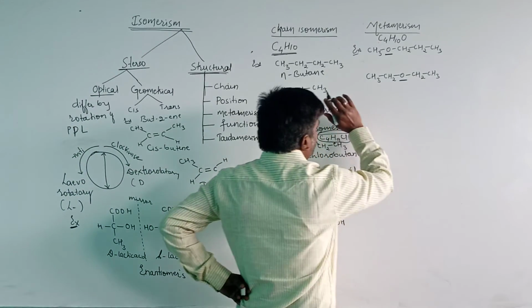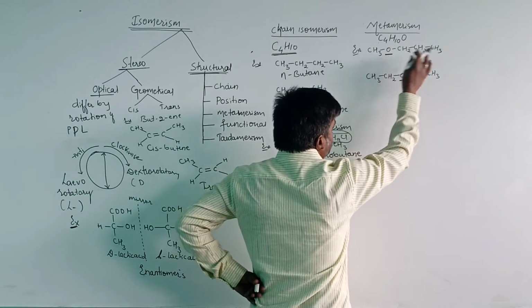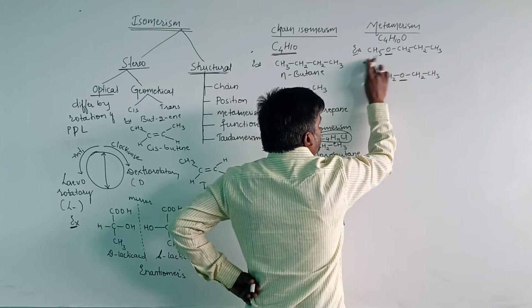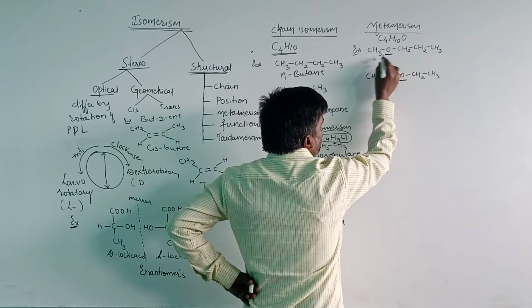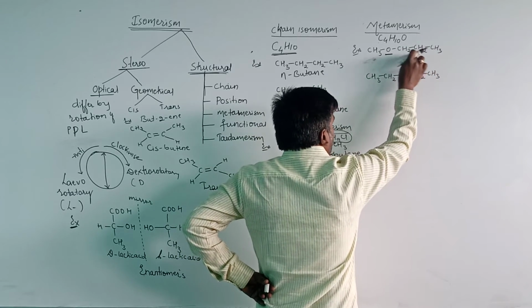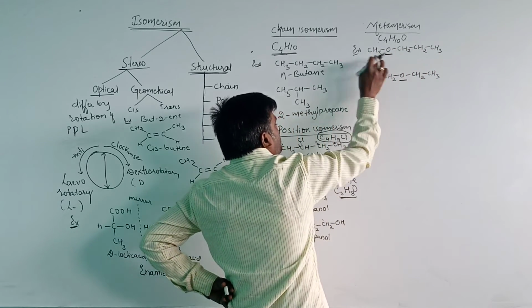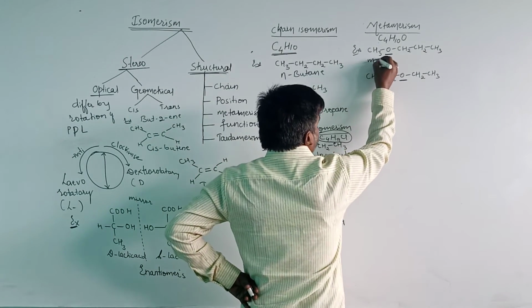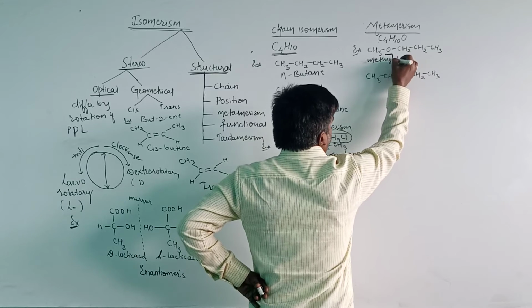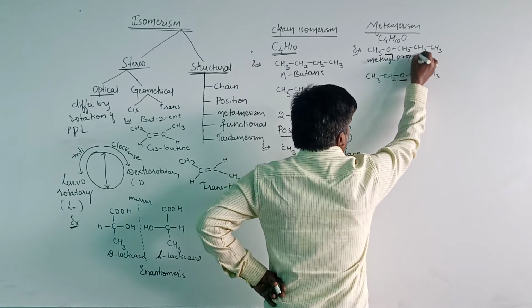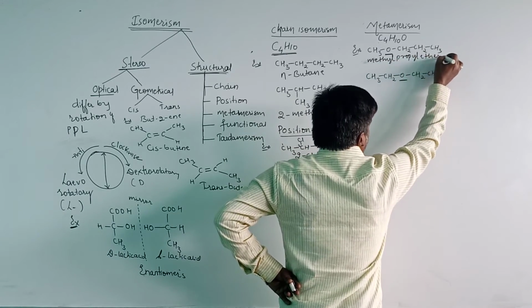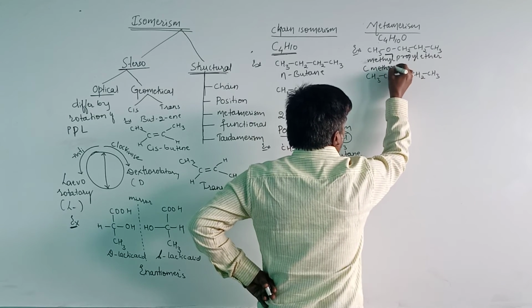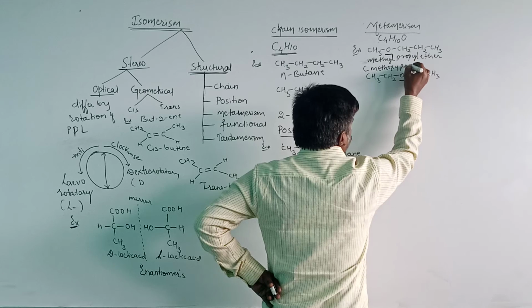Here the name for this compound is methoxypropane. The general name is, this is the propyl and this is the methyl. According to the alphabetical order, that is methyl propyl ether. The IUPAC name is methoxypropane.